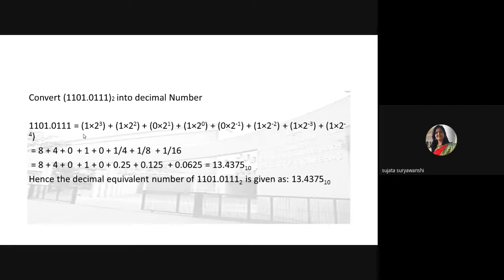Now, write down the next example and consider it as homework. Convert 1101.0111. And what number is given here? Whether it is a decimal number? The given number is a binary number and you have to convert it into the equivalent decimal number. So consider it as your homework, complete it. Okay.